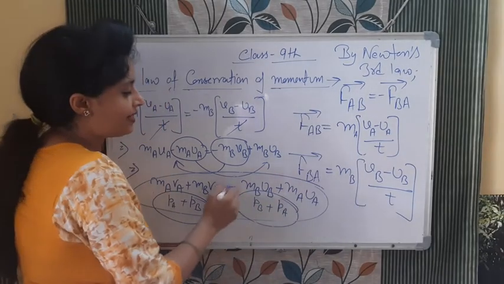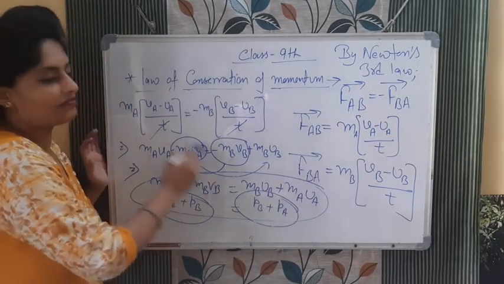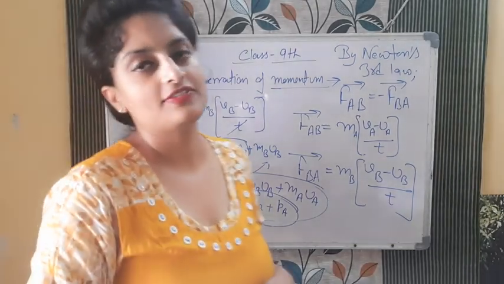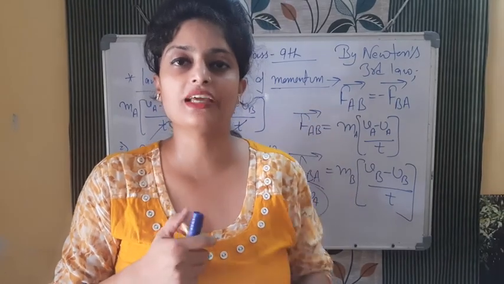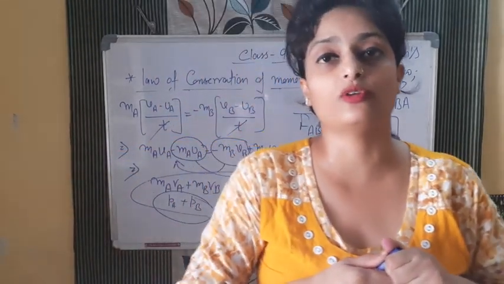Before collision, net momentum is equal to the net momentum after collision. Okay, so this was the conservation of linear momentum. यहाँ पे बहुत सारे क्वेश्चंस बनते हैं, इसके एप्लीकेशन भी हैं, जिनमें से एक है recoil velocity of gun.